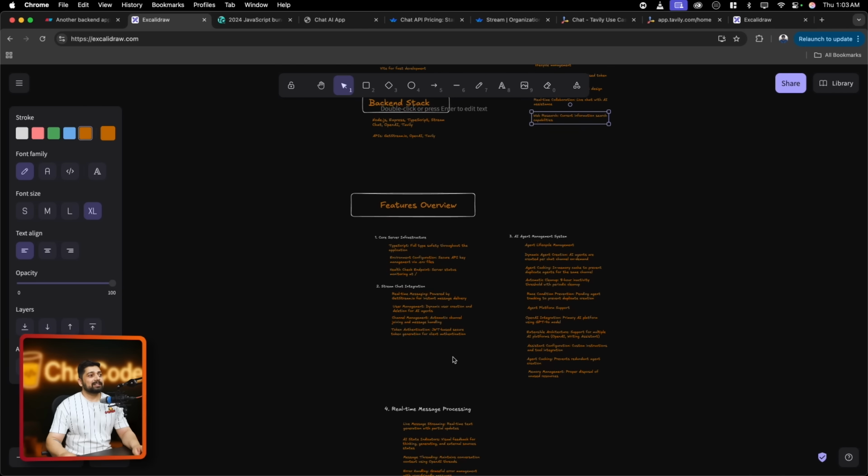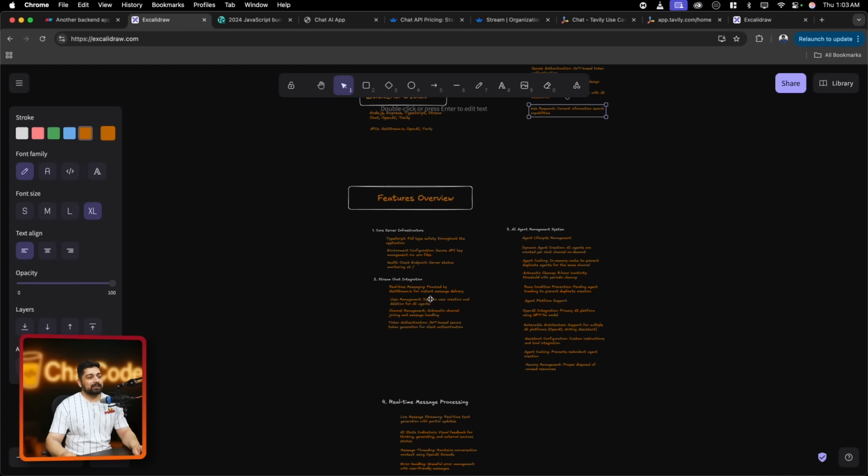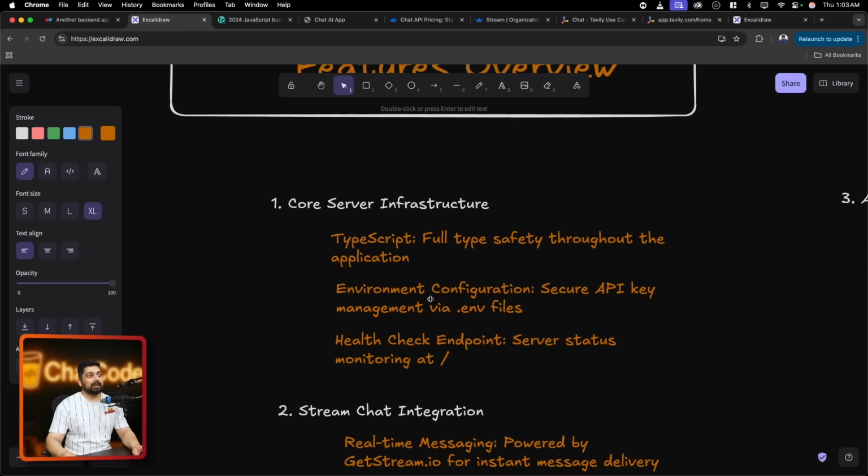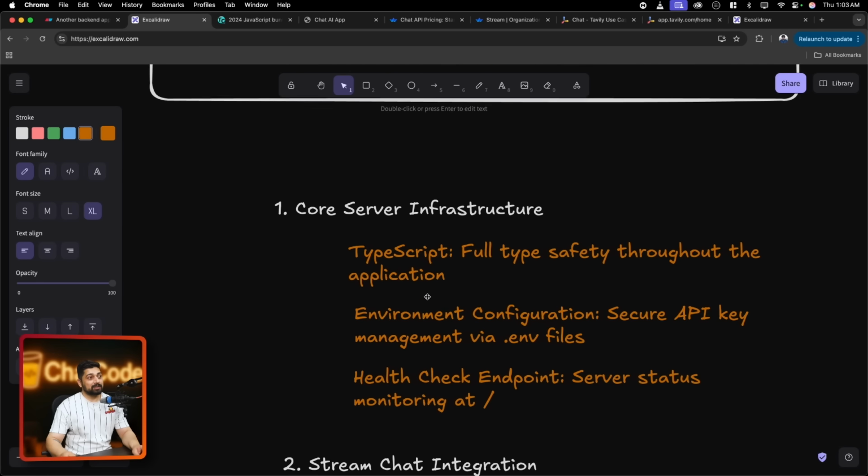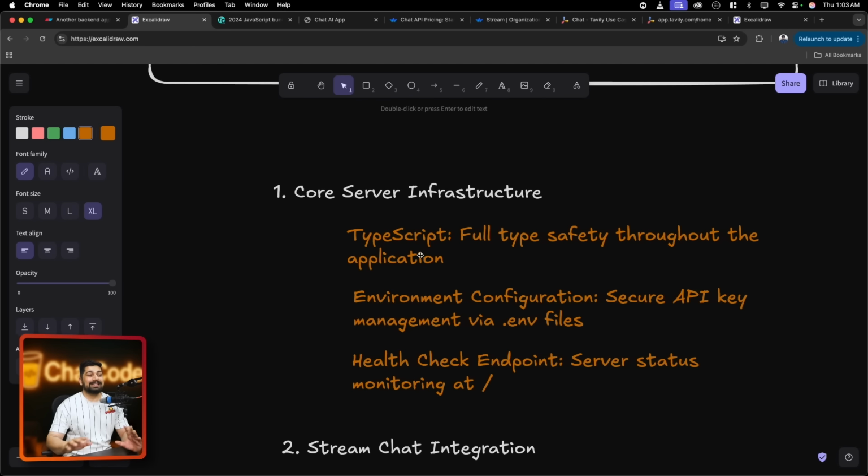Now here is the interesting part. I have divided them into four sets of the features that we are going to talk about, to give you an idea of how complex this application is. First of all, the core server infrastructure. We are using TypeScript so that we have type safety.